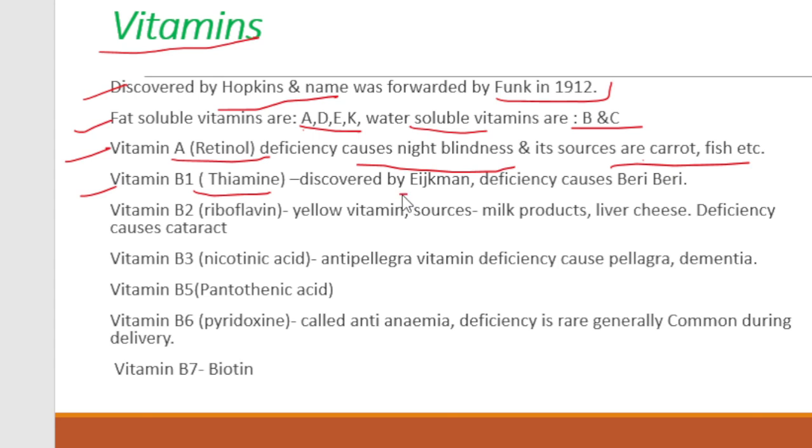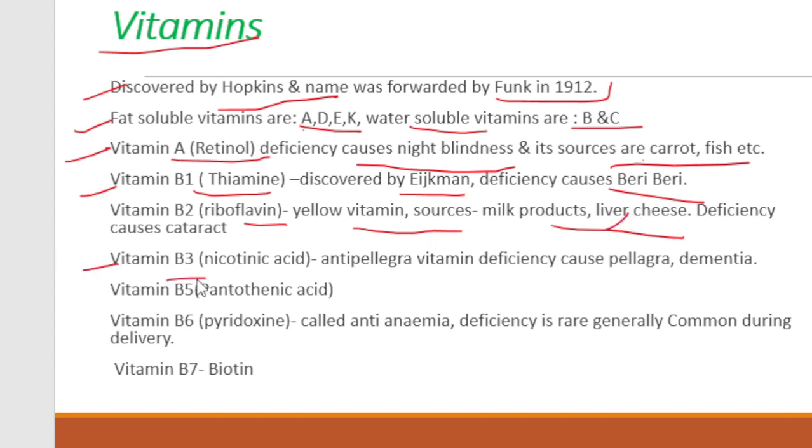It was discovered by Eijkman, and its deficiency causes beriberi. Vitamin B2 is riboflavin. It is also the yellow vitamin. Cow milk is yellow because of the presence of vitamin B2, riboflavin. Its sources are milk products, liver and cheese.